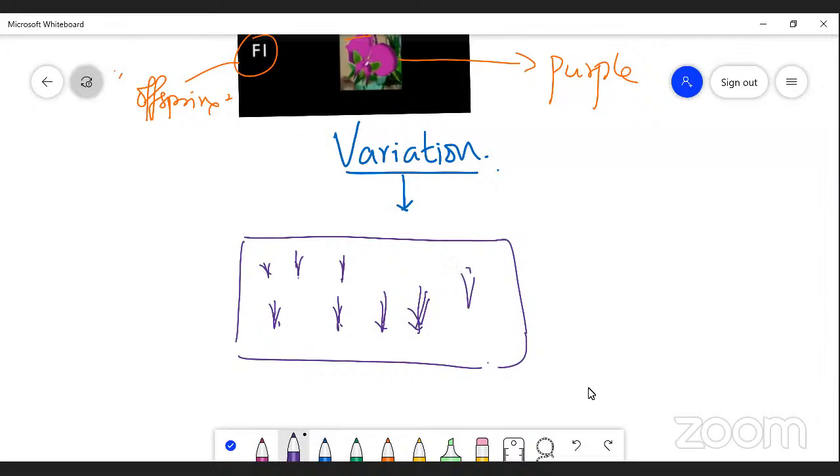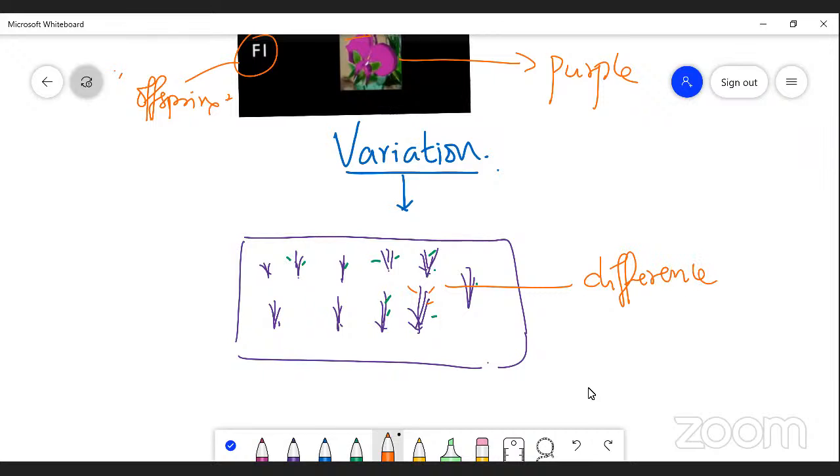All the plants are belonging to the same category, in which some plants are showing difference. Some individuals possess certain characters that are different, right? This is called variation. It shows a difference.